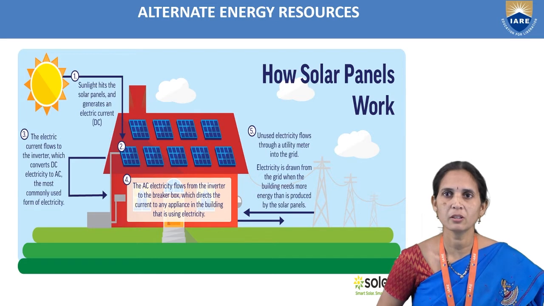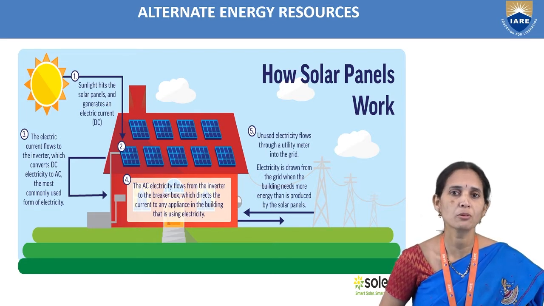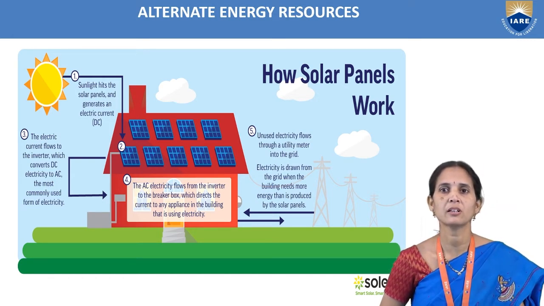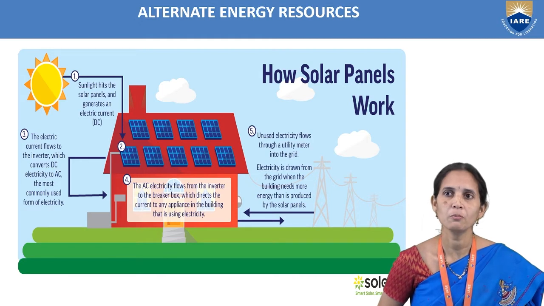In this diagram we can observe very clearly how a solar panel works. The sunlight hits the solar panels and generates electrical current, which is converted into AC current by the inverter, and that we use for home appliances.